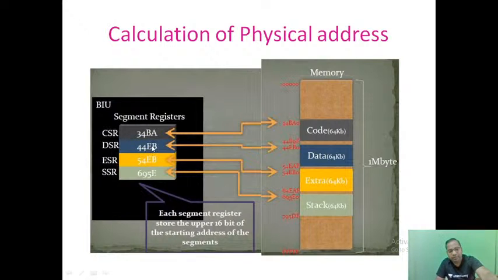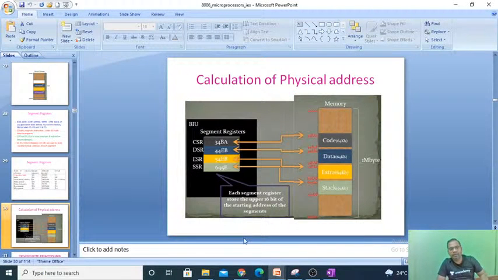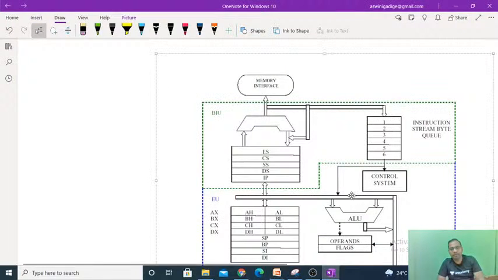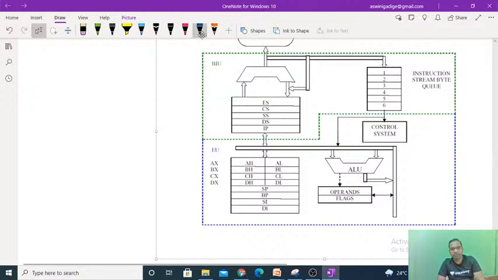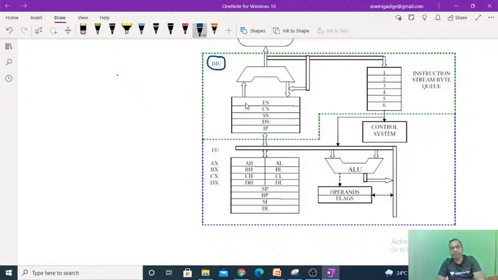Now, the bus interface unit. We discussed all these different segment registers, and the instruction pointer, which is used to hold the address of the present instruction that is going to be executed.